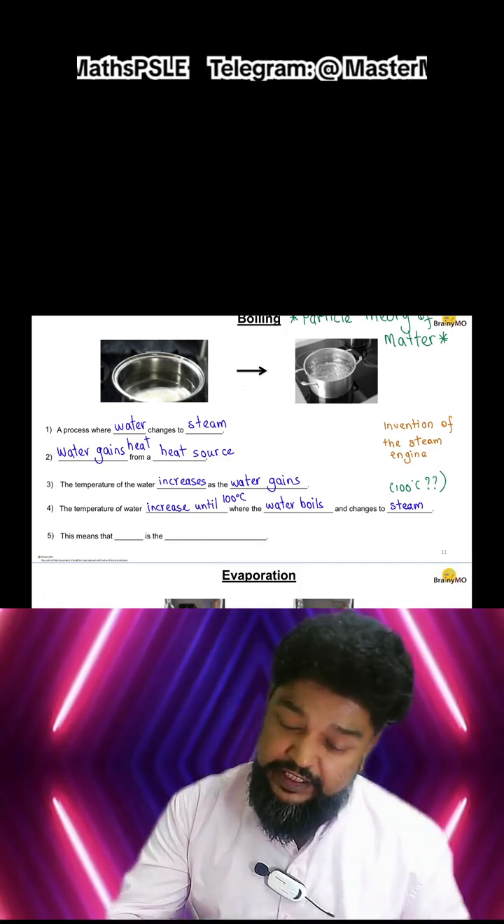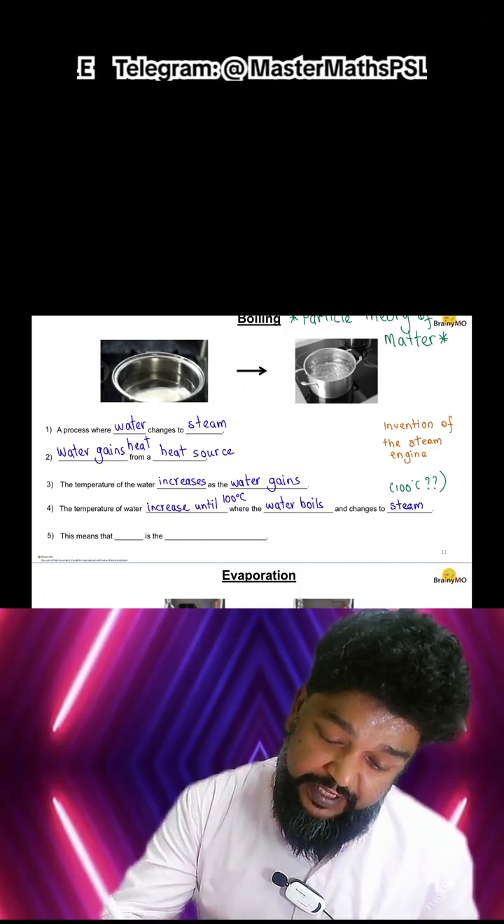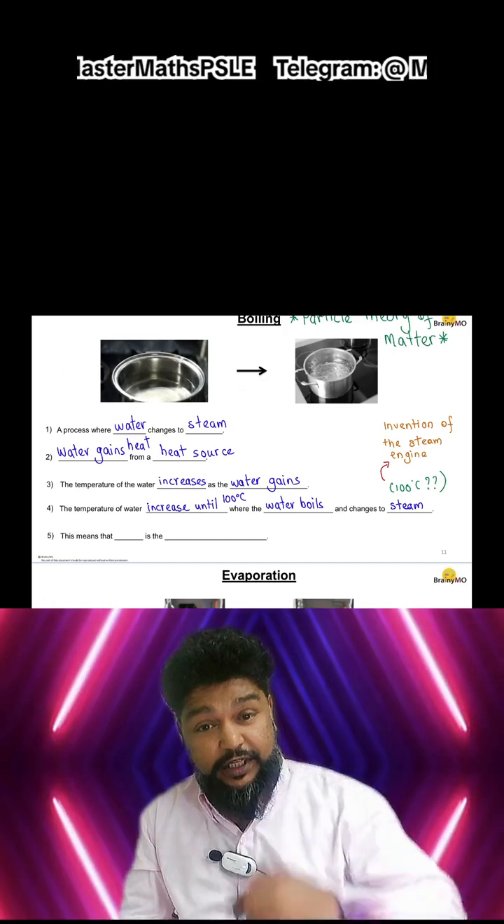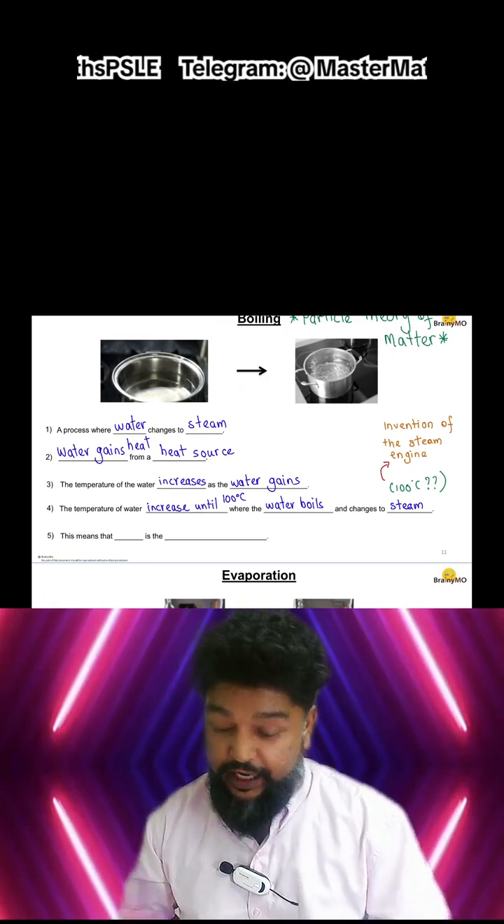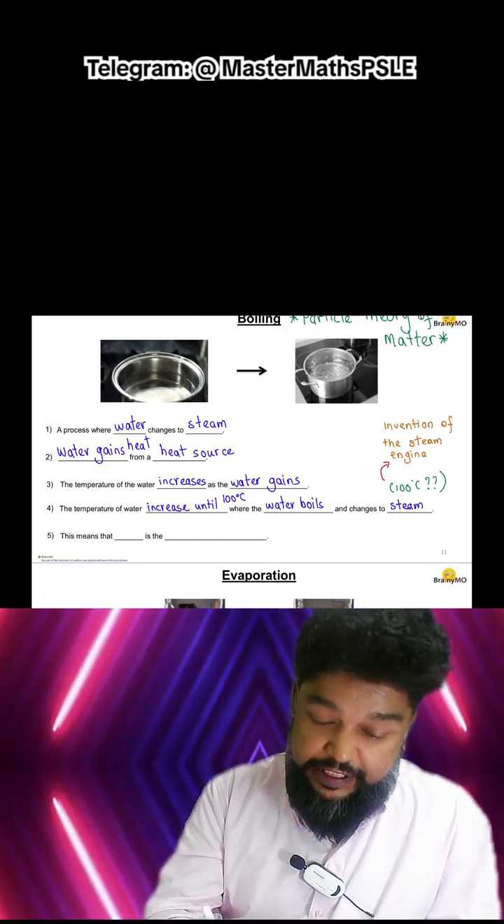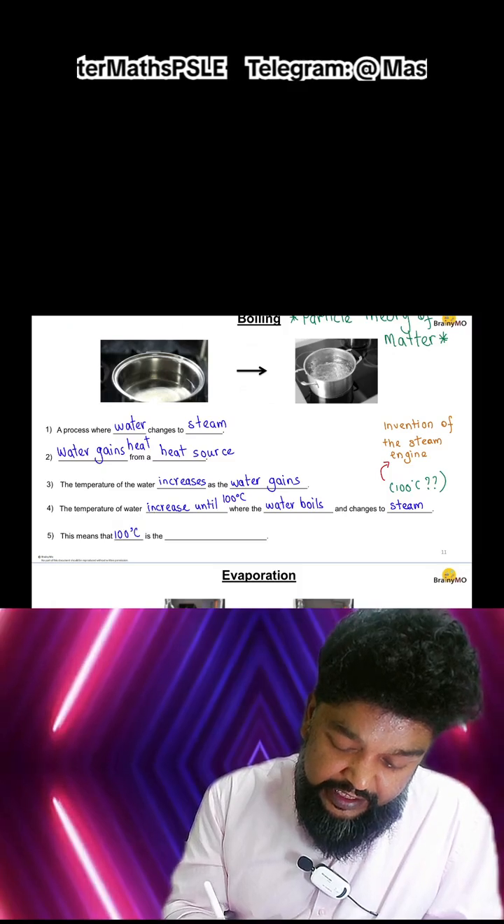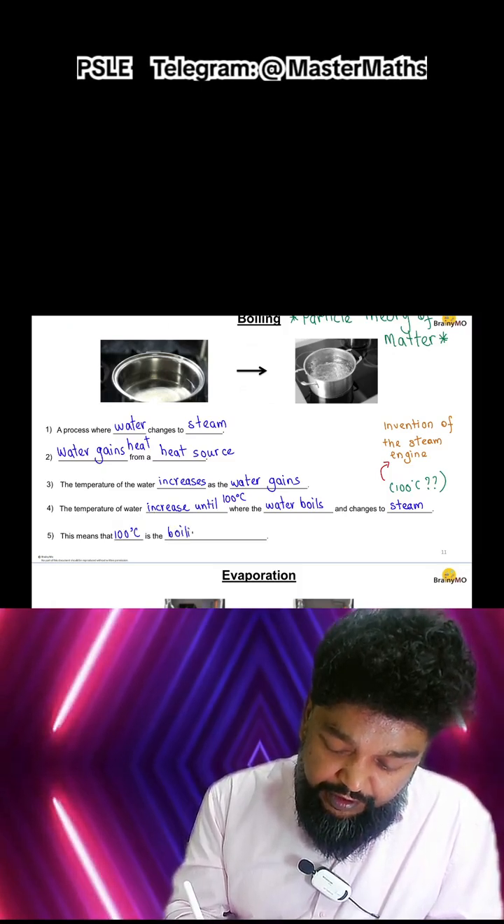So you look at this invention of the steam engine, for those of you who have time later. Go and look at how that changed society. Again, it has to do a lot with steam. This means that 100 degrees Celsius is the boiling point of water.